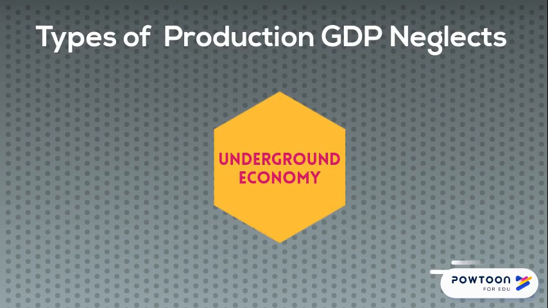The GDP also ignores production in the underground economy, which includes activity that goes unreported either because it's illegal or because those who are involved want to evade taxes. The underground economy is also called the black market or working off the books.